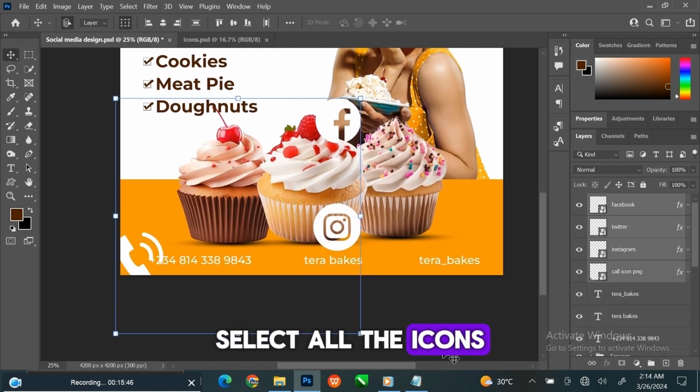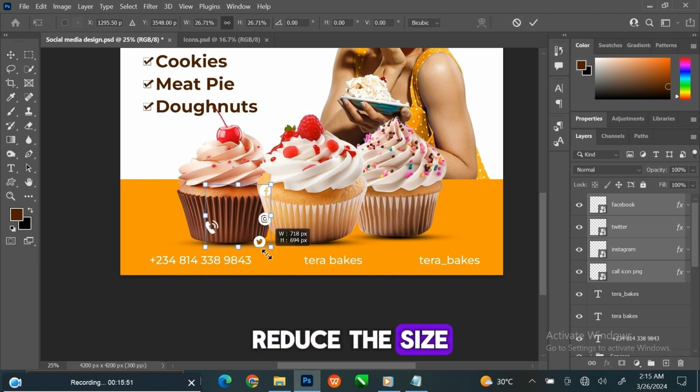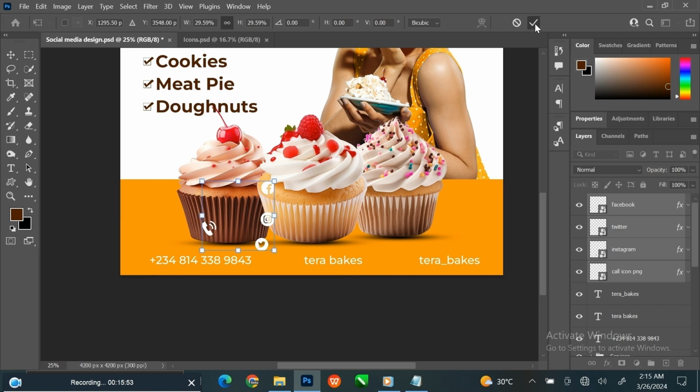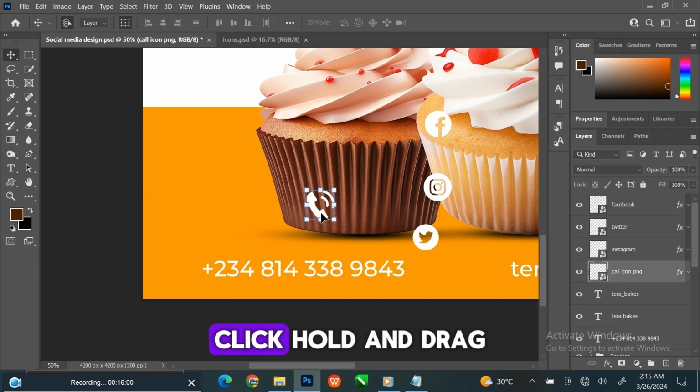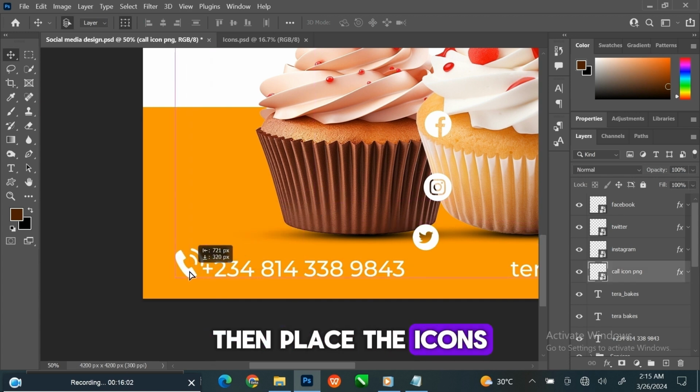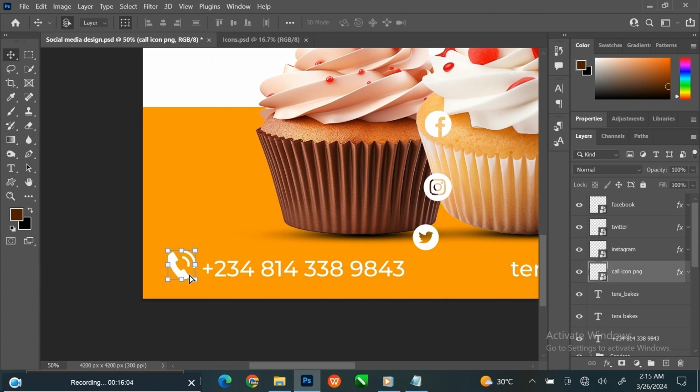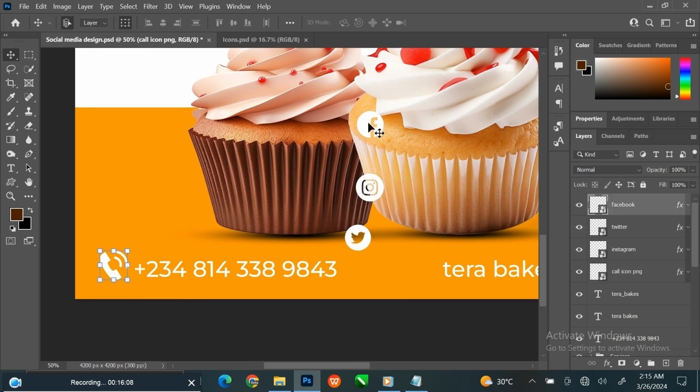Select all the icons. Reduce the size. Zoom in. Click, hold, and drag, then place the icons in the right position. Follow the process.